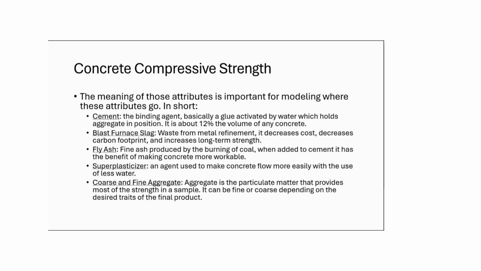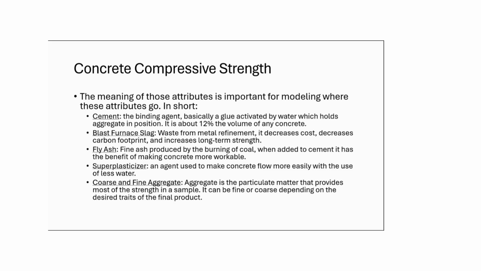In the next slide, we'll get into the definitions of what these are and their functions. With concrete, there are many different things that come up. Each component has its own properties and its own purposes. Cement is the primary agent in any sort of concrete. It's about 1/8 of the volume of any concrete, but this can be higher or lower depending on the purpose of the concrete.